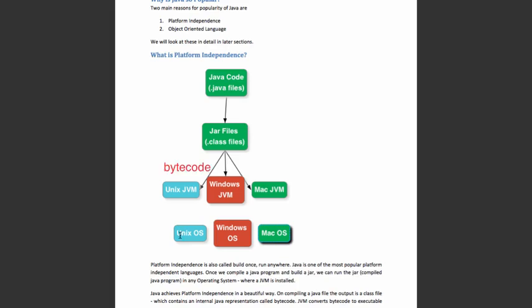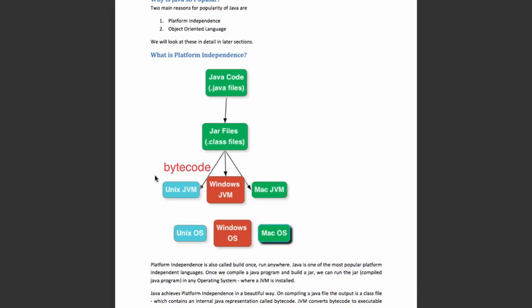One of the important things to understand is that the executable code is different in different operating systems. The executable code in Unix is different from the executable code in Windows. However, the Java code that we write, typically we write Java code in .java files, right? So the Java code is the same. So with the same Java code, how are we able to get to different executable codes in different operating systems? That's the primary question with platform independence.